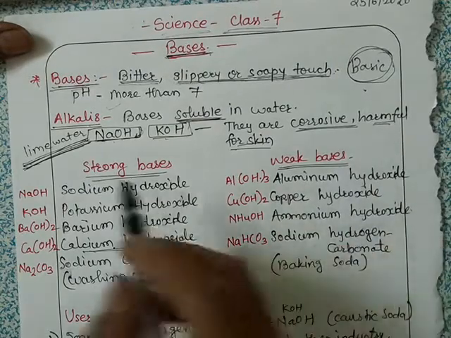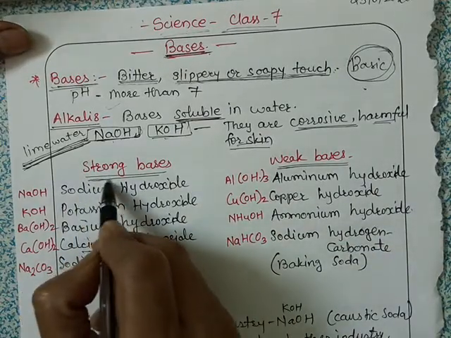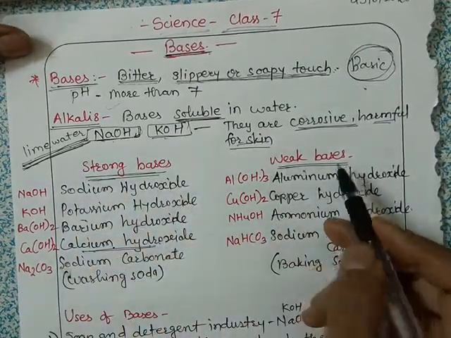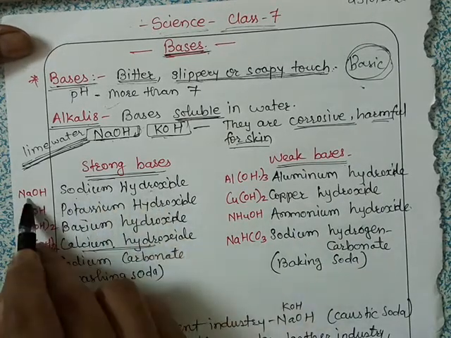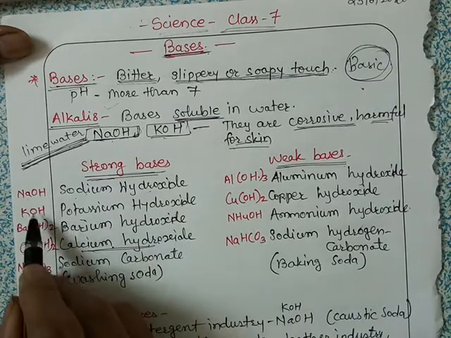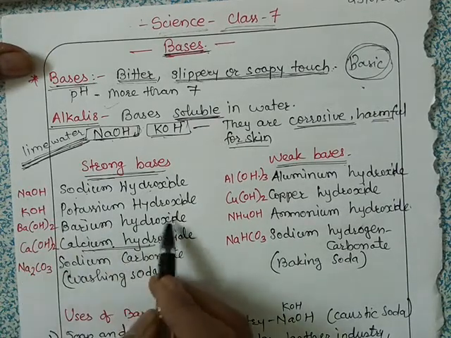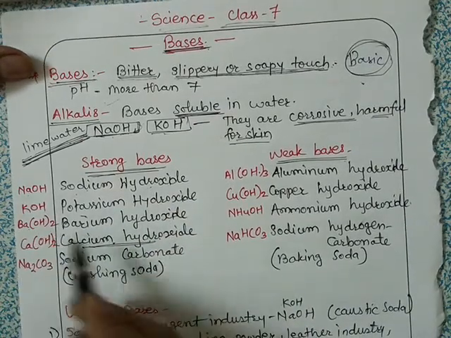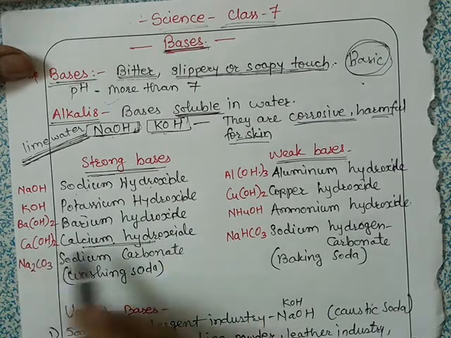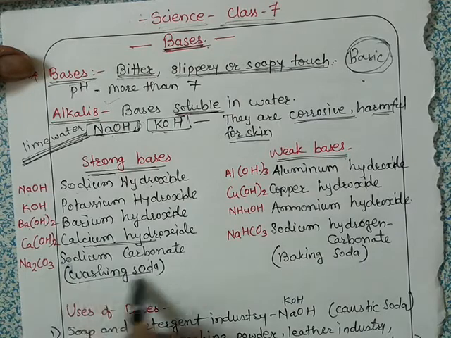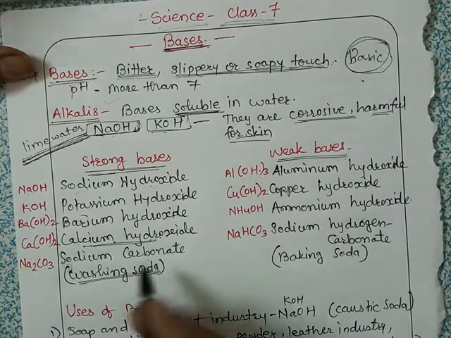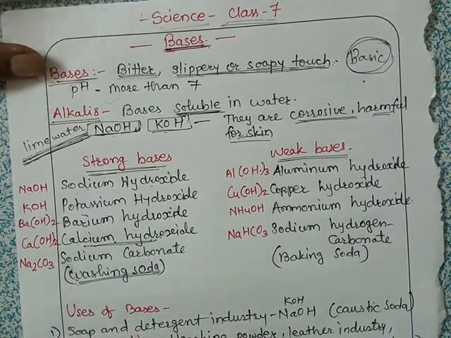Then we have some names of strong bases and weak bases. Just like acids, there are strong bases and weak bases. So here are some names. Strong bases are sodium hydroxide, NaOH, potassium hydroxide, KOH, barium hydroxide, Ba(OH)2, calcium hydroxide, Ca(OH)2, sodium carbonate, Na2CO3. It is also known as washing soda that we use to make detergents and all.